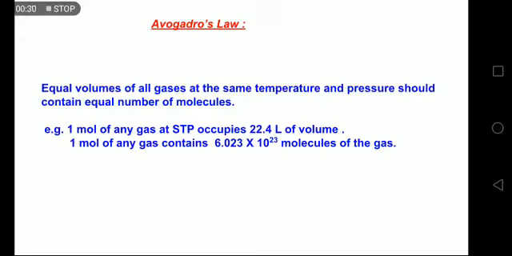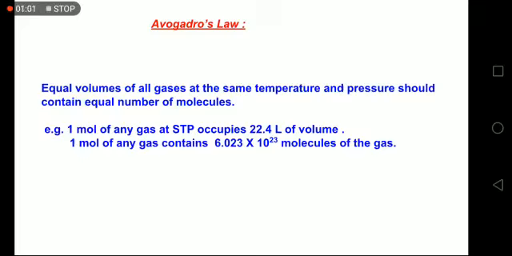result. And 1 mole of any gas contains molecules equal to Avogadro's number, that is 6.023 × 10^23. So according to the law, if I keep the conditions of temperature and pressure fixed, that is, let us say at standard temperature and pressure, 1 mole of any gas will contain 6.023 × 10^23 molecules of the gas.